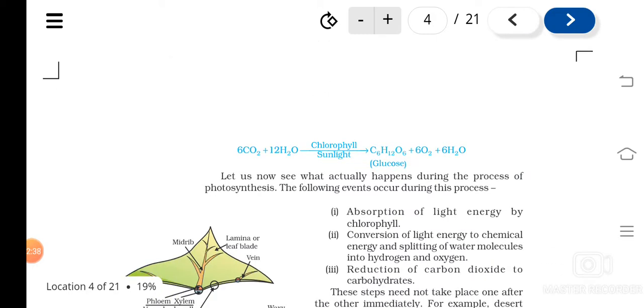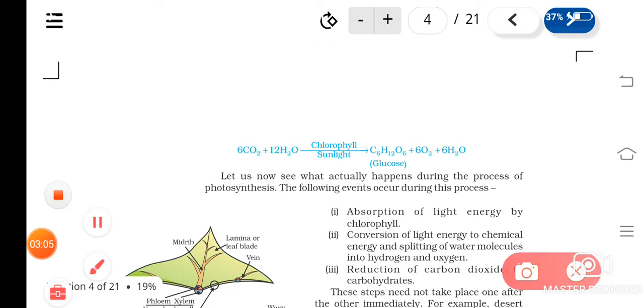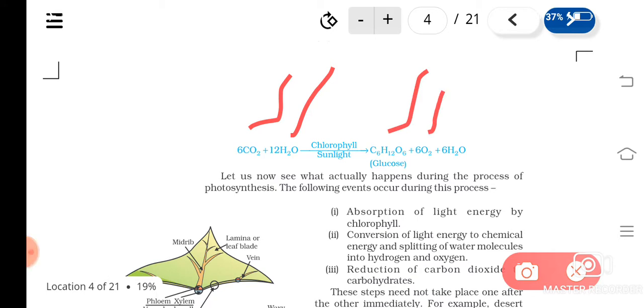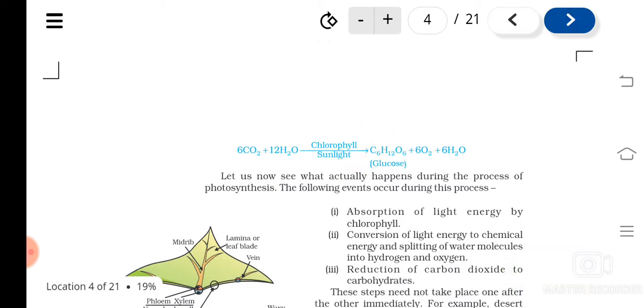But in plants, the energy comes from sunlight, and they do a phenomenon called photosynthesis. What are the major events during this? Absorption of light energy by the chlorophyll, conversion of light energy into chemical energy, splitting of water molecules into hydrogen and oxygen, and reduction of carbon dioxide to carbohydrate. These are the major events taking place during photosynthesis. Carbon dioxide and water get converted to carbohydrate and oxygen in the presence of chlorophyll and sunlight.